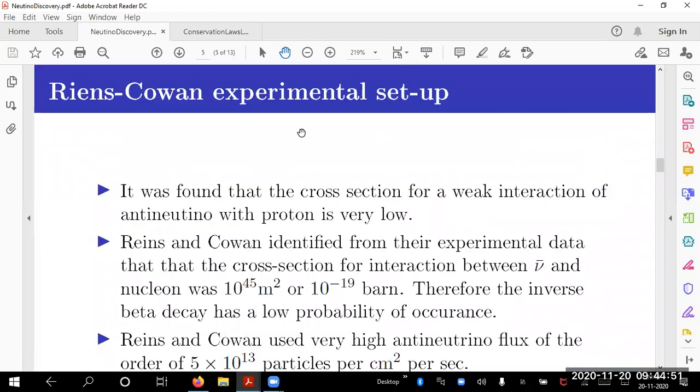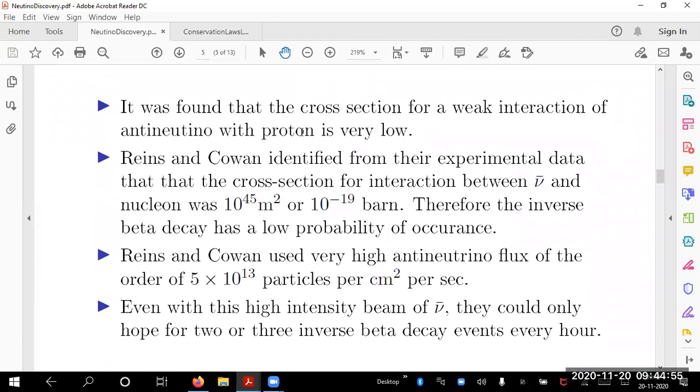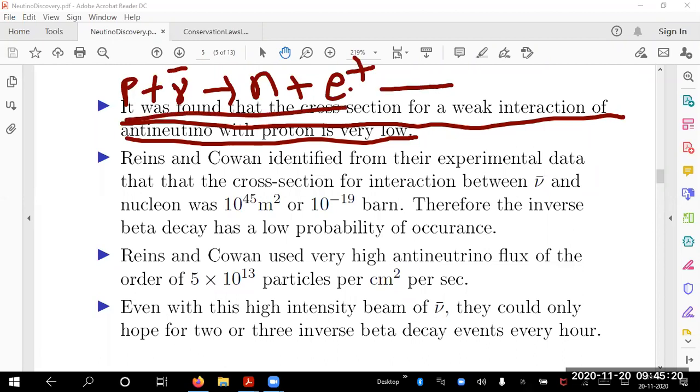Now, before I go to the experimental setup, they listed some features. They found that the cross section for interaction of antineutrino with proton is very low. They noticed that if it happens, let us say a proton plus an antineutrino giving you a neutron plus a positron, will it happen? Their experiment told that it is very, very weak.